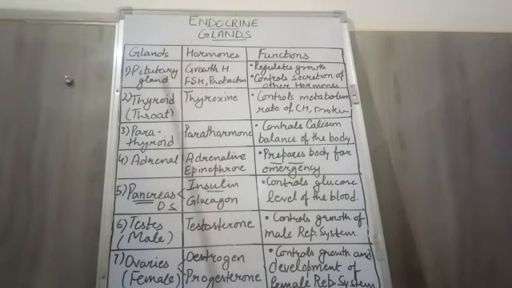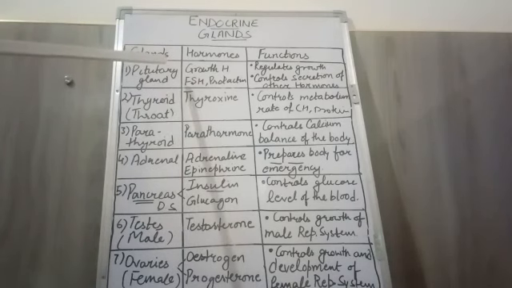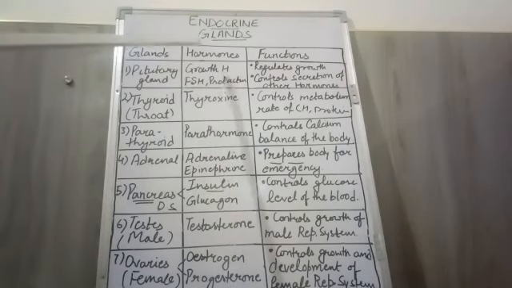So we have various endocrine glands. These are the pituitary gland, thyroid gland, parathyroid gland, adrenal gland, pancreas, testes and ovaries. Talking about the very first gland, that is the pituitary gland. This pituitary gland releases its secretion directly from its source organ into the blood, in the form of hormones.